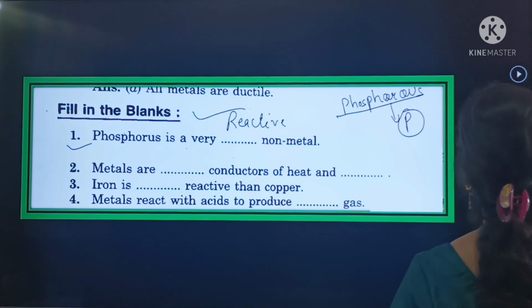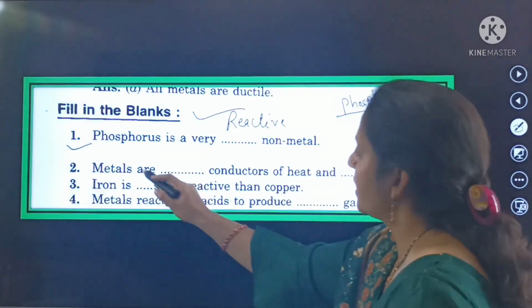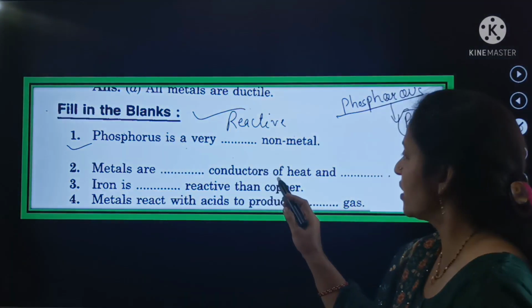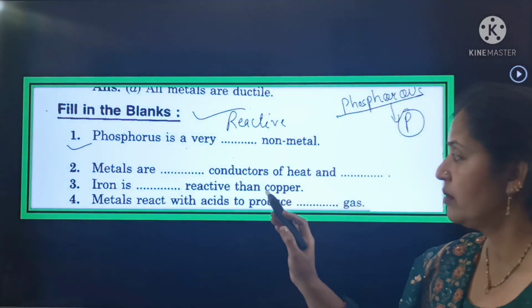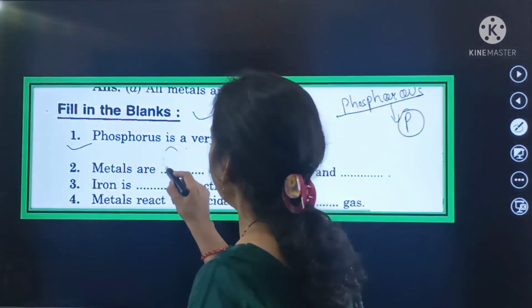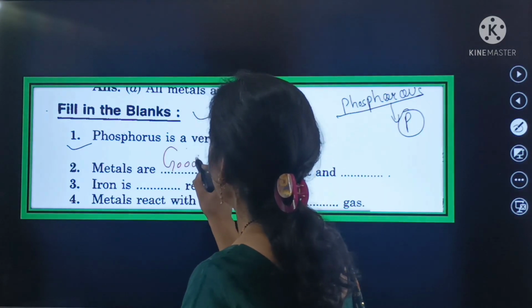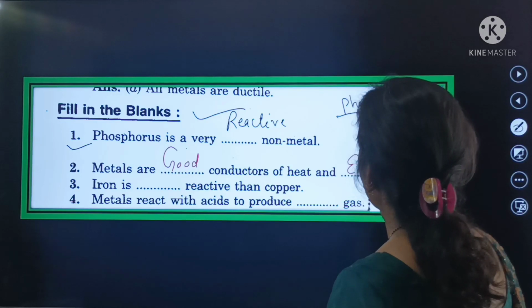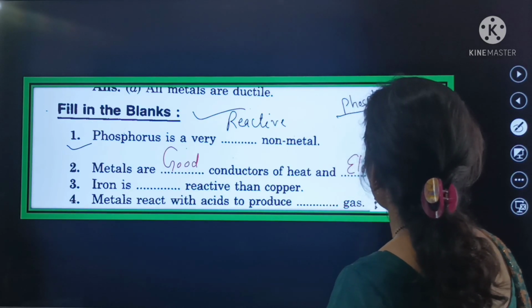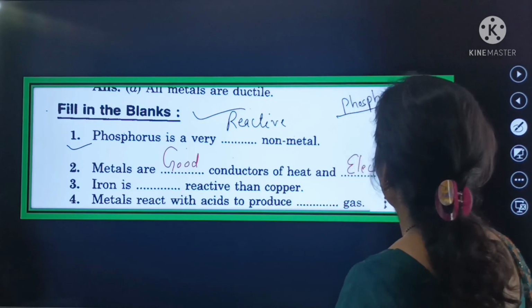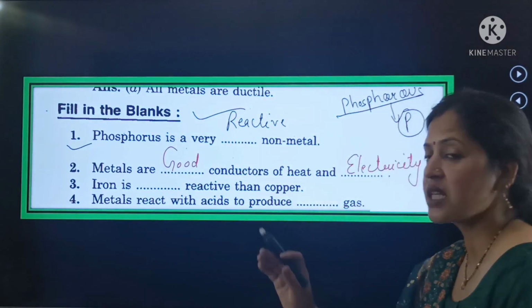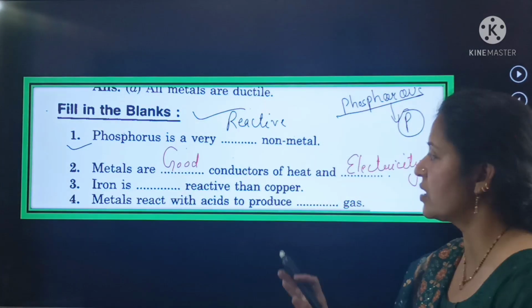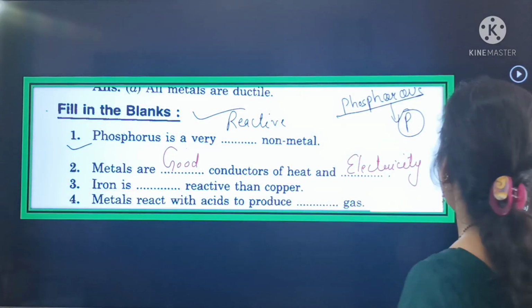Next question is beta, metals are dash conductors of heat and dash. Metals are good conductors of heat and electricity. So this is the second fill in the blanks, that is, metals are good conductors of heat and electricity.